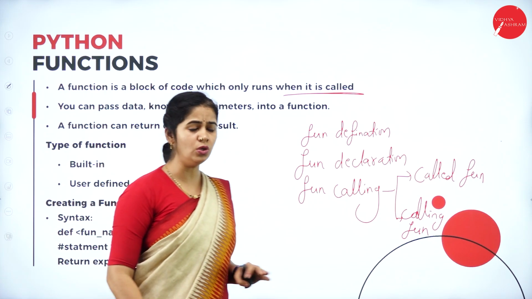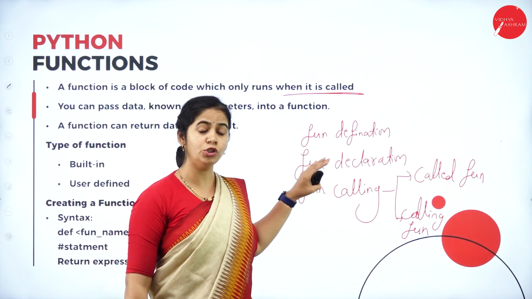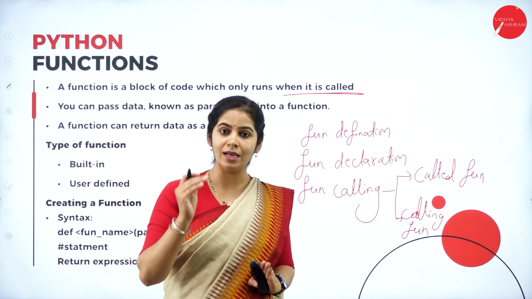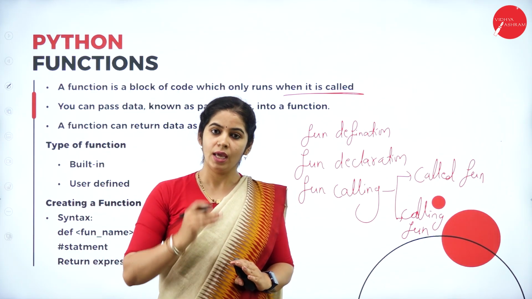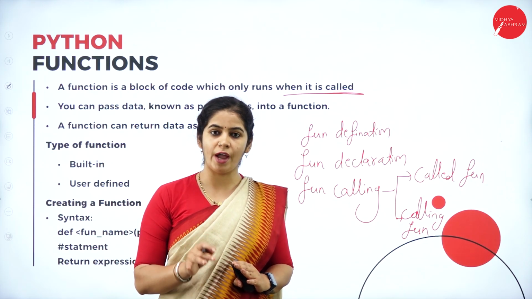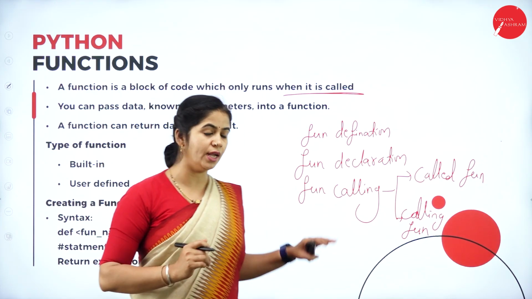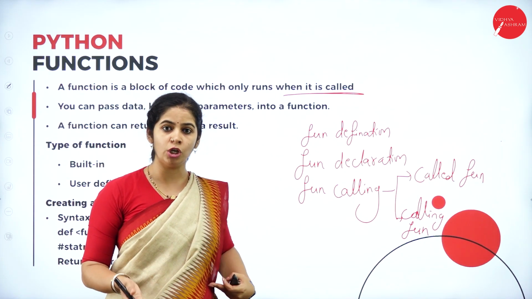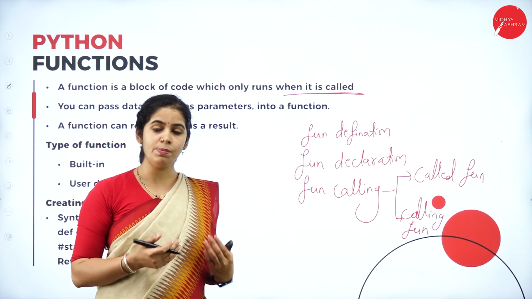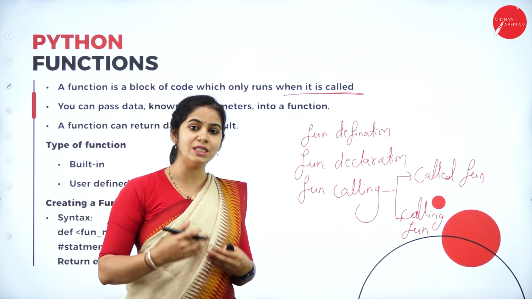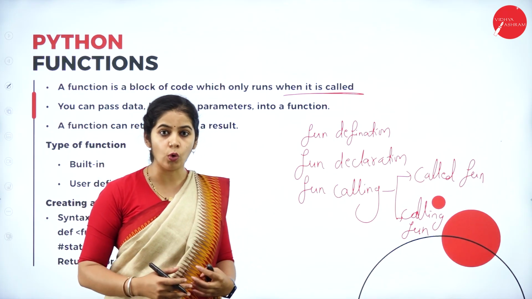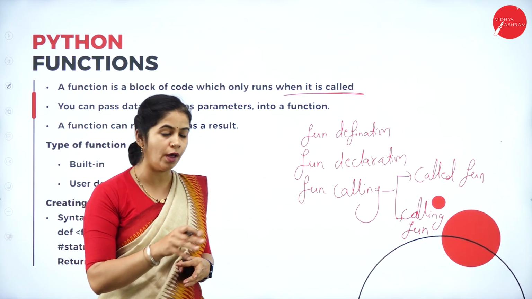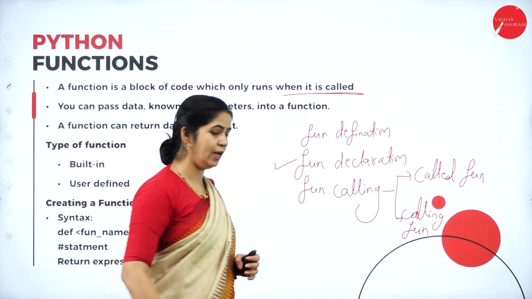Okay. So let's discuss what this is. Function definition. Definition means defining what has to be there in that function. Each and every line should be defined properly within that function. That is called function definition. Function declaration. Declaration means what? We are telling the main program that I'm going to use this function in my programming code. That is, you're declaring the name of the function before using the function. That is called function declaration.